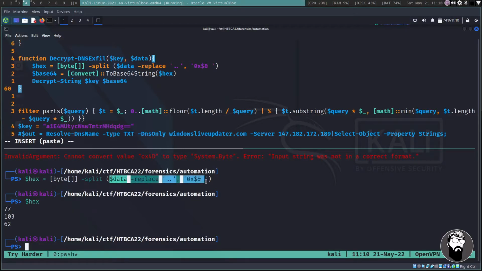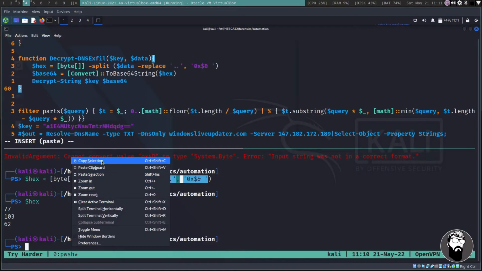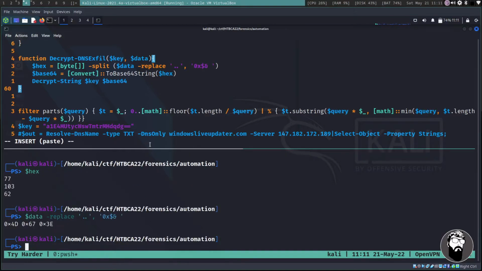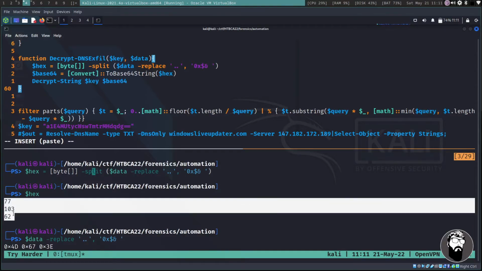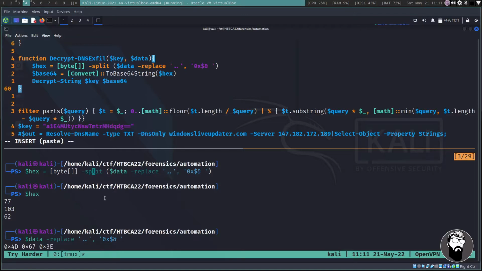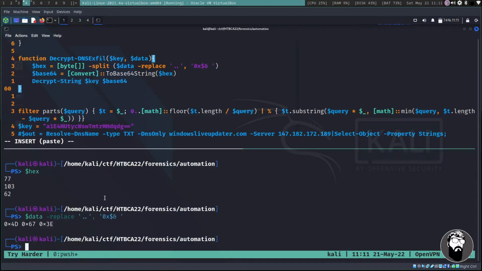And this here, actually, let me do this line real quick too, just to demonstrate how it goes in order. So this happens first, where you can see our data, our string was 4D673E. It gets split and then it gets put into what looks like a hex format. And then from there, we're actually splitting the bytes. We're going to split that as a byte object, and it's going to render this in as what's going to be represented as hex. I don't know that 103 is actually a hex thing, but that's what this ends up doing, and that kind of works.